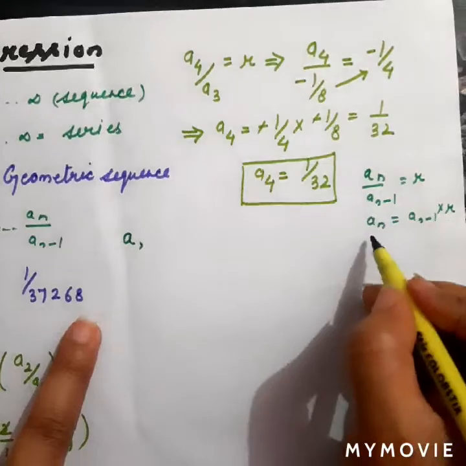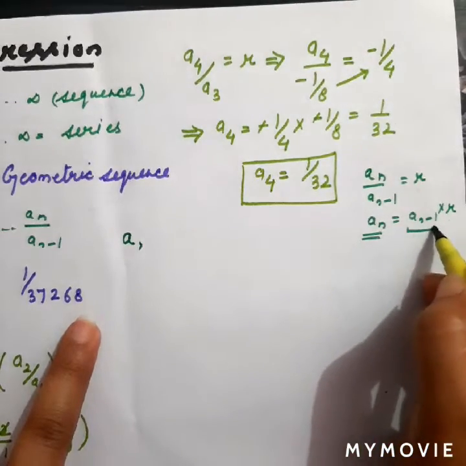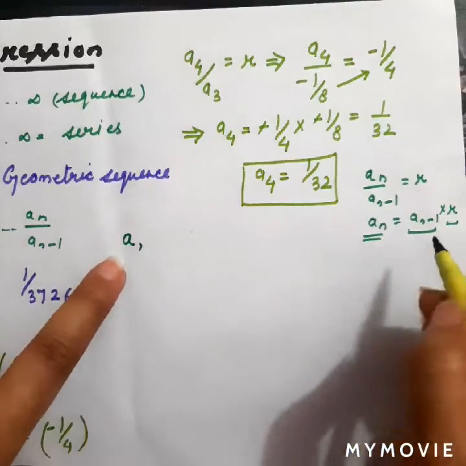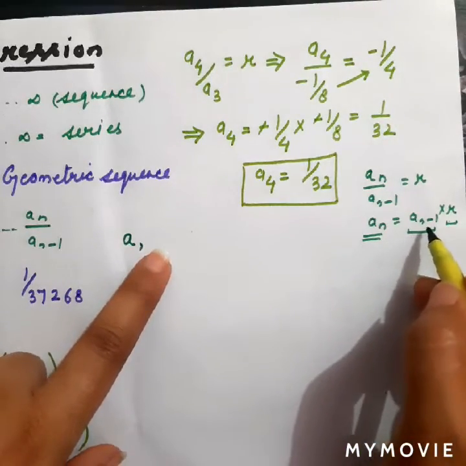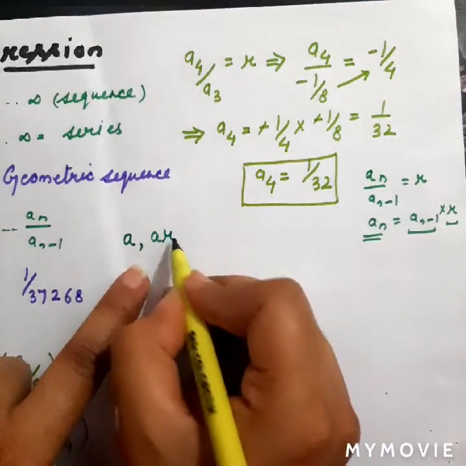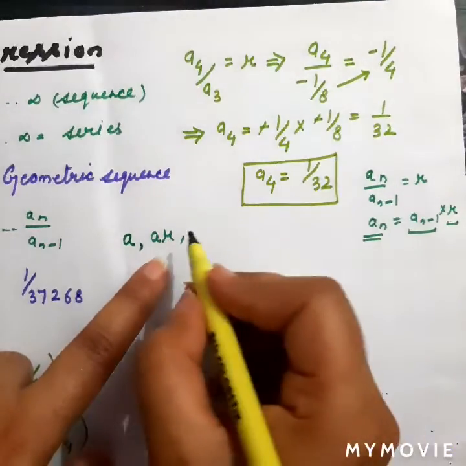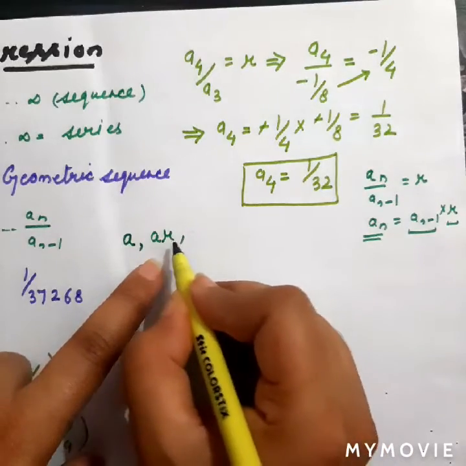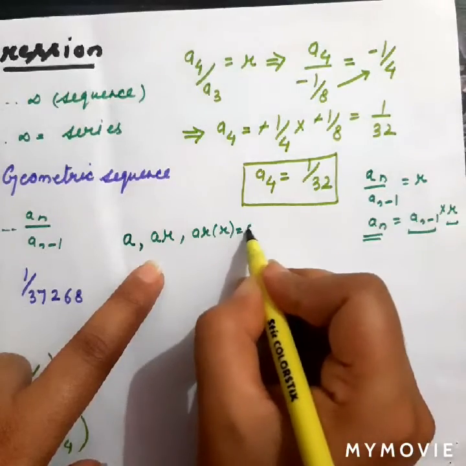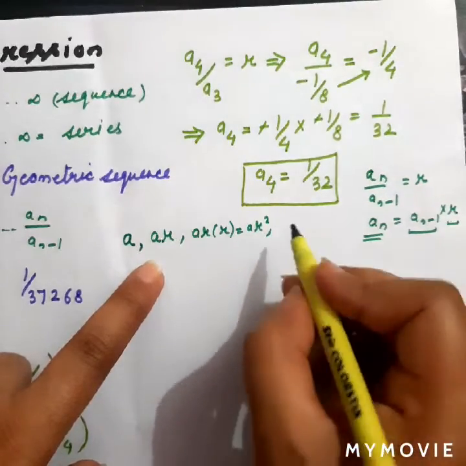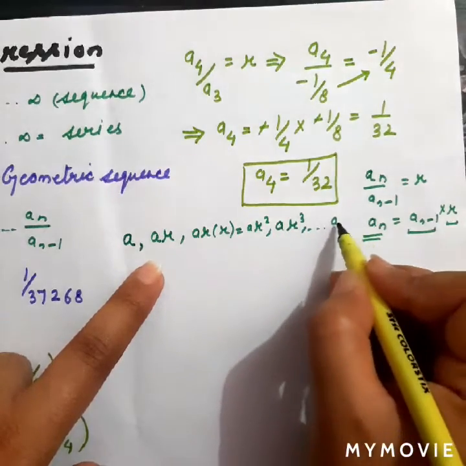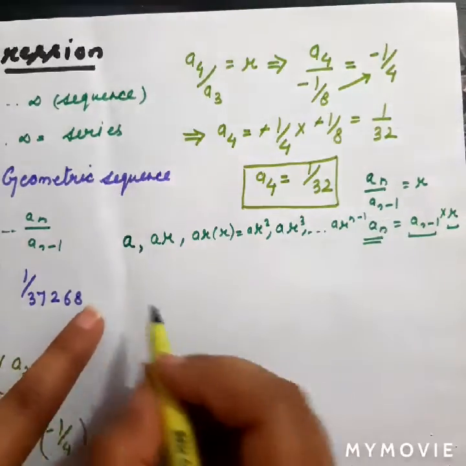So when I want to find a term, I multiply the previous term by r. The second term will be the previous term, which is a, multiplied by r. In the same way, the third term will be the previous term, which is ar, again multiplied by r, which is equal to ar square. The next term will be ar cube, and so on. The last term will be ar^(n-1), right?